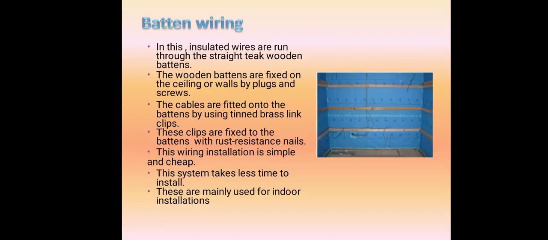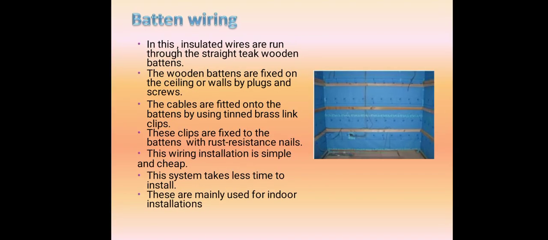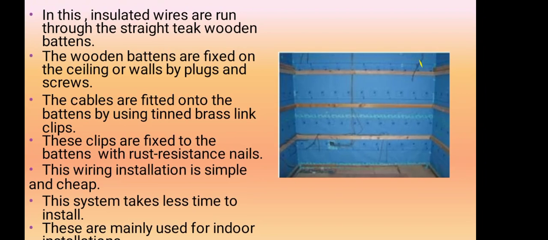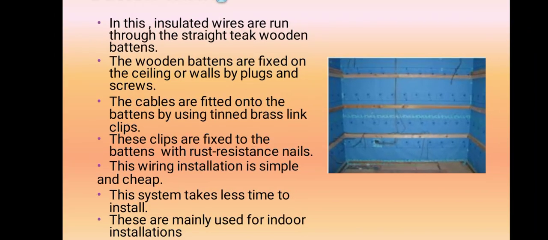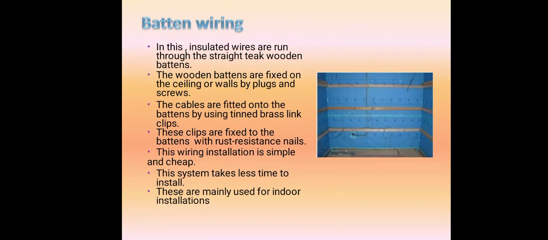This is the batten wiring or CRS wiring. You can see here the teak wood run through the wall or ceiling. The wires are fixed in grooves with screws and nails. You can easily understand what batten wiring is from the diagram.